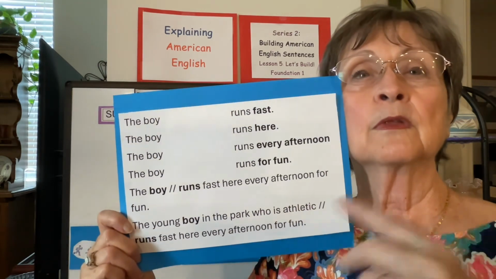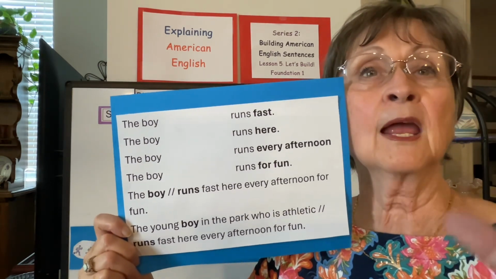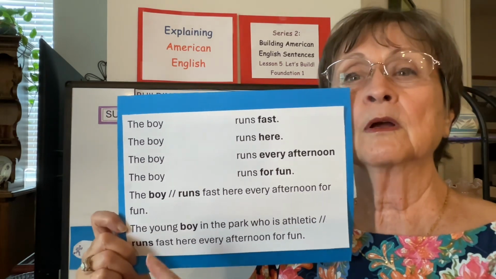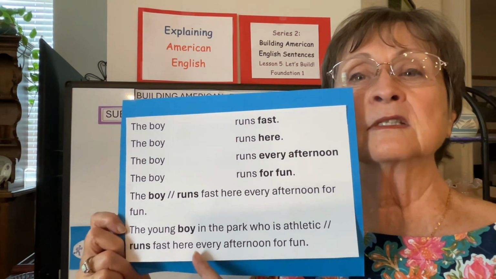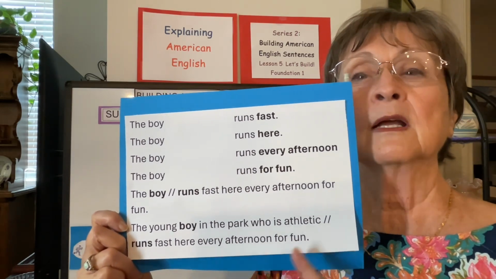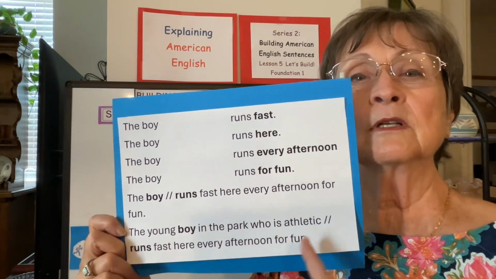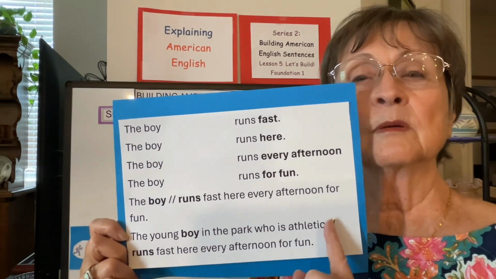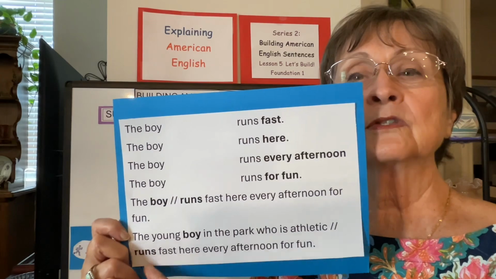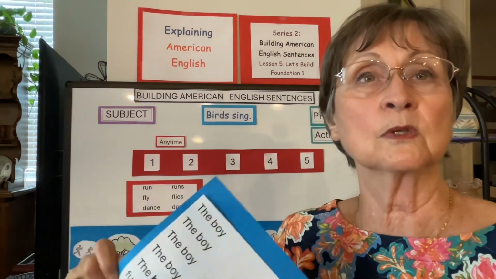If I put the description of the subject and the description of the verb, the young boy in the park who is athletic runs fast here every afternoon for fun. Everything up until this line is describing boy, and everything after these double lines is describing runs, and that makes a foundation one sentence.